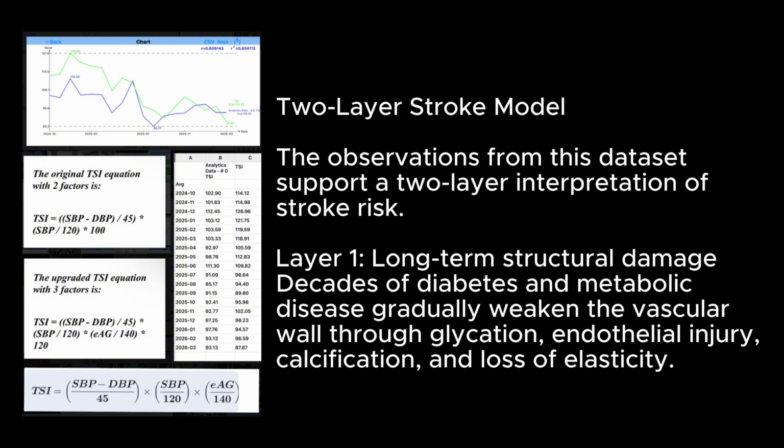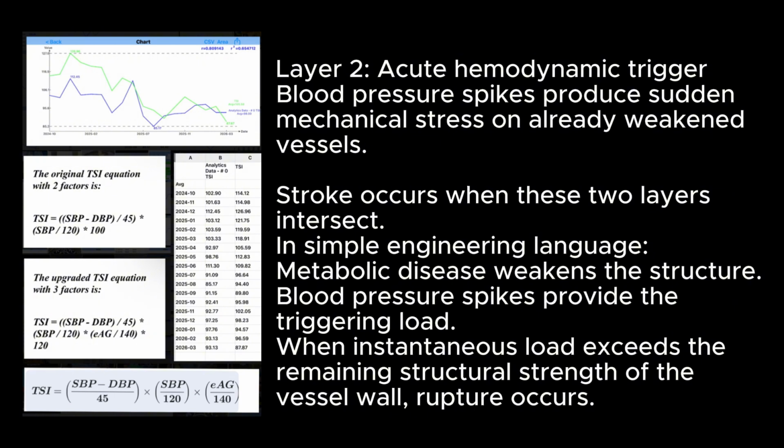Two-layer stroke model. Observations from this dataset support a two-layer interpretation of stroke risk. Layer 1. Long-term structural damage. Decades of diabetes and metabolic disease gradually weaken the vascular wall through glycation, endothelial injury, calcification, and loss of elasticity. Layer 2. Acute hemodynamic trigger. Blood pressure spikes produce sudden mechanical stress on already weakened vessels. Stroke occurs when these two layers intersect.